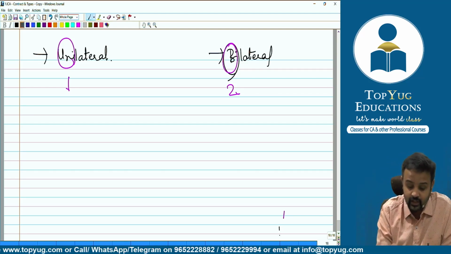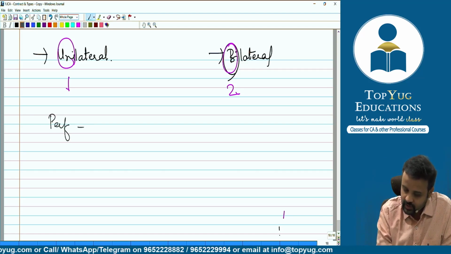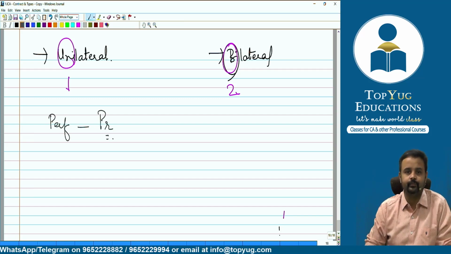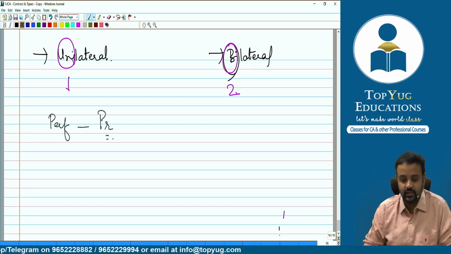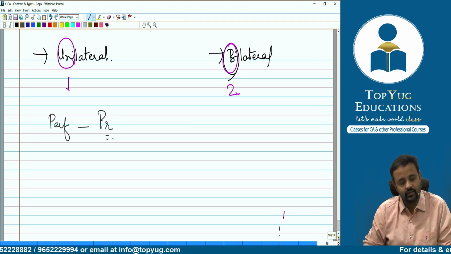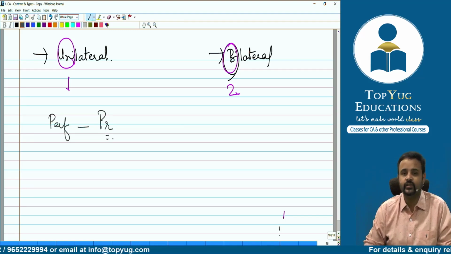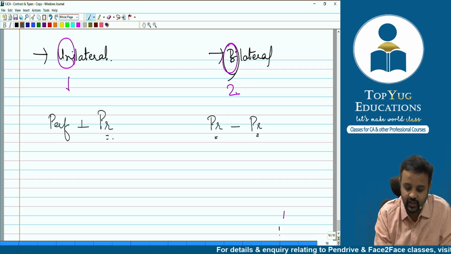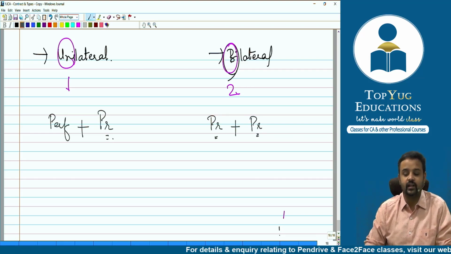One of the parties has already performed his part, his obligation, but the other party is yet to perform his part. That's a unilateral contract. Whereas when I talk about a bilateral contract, both the parties are yet to perform. That's called a bilateral contract.